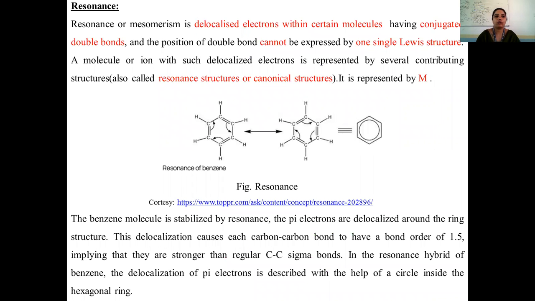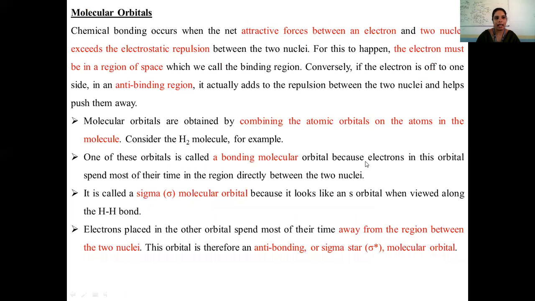Now let's have an intro about resonance. Resonance happens wherever there are delocalized electrons existing in a conjugated double bond system. Based on that electron delocalization, the particular compound will resonate, and we never denote it as a stable bond. It is a delocalized bond, so we usually draw it as a circle, or the double lines denoted in the benzene ring, with arrow marks provided to the next bond. This means the electrons are delocalized in the conjugated double bond system. Only compounds containing a conjugated double bond system can resonate.